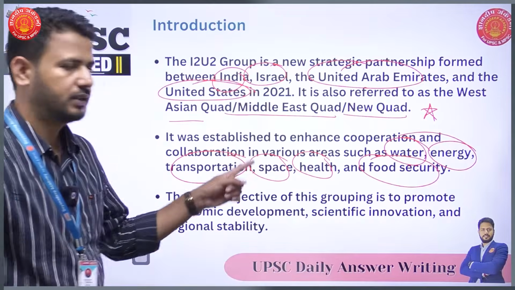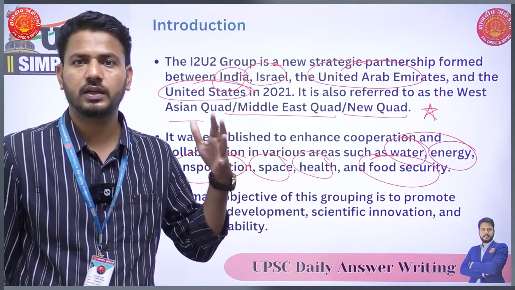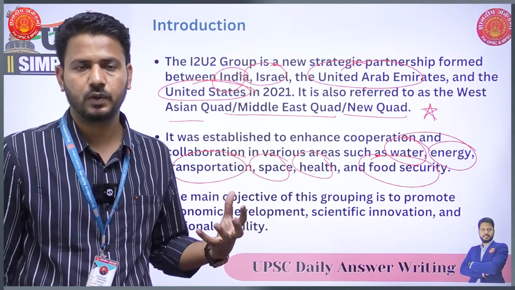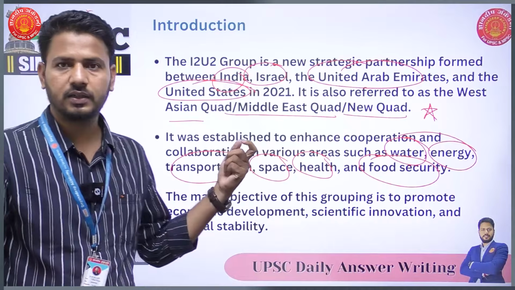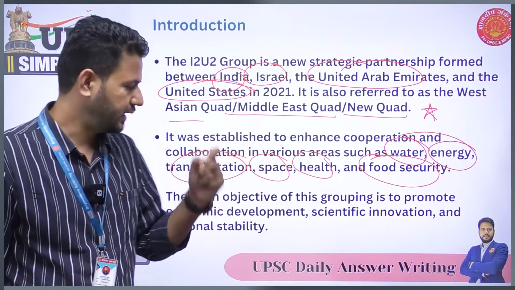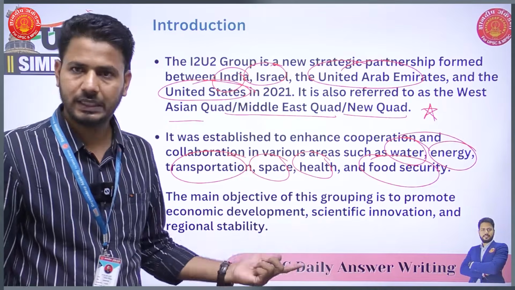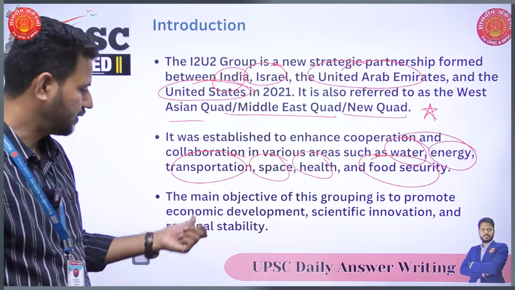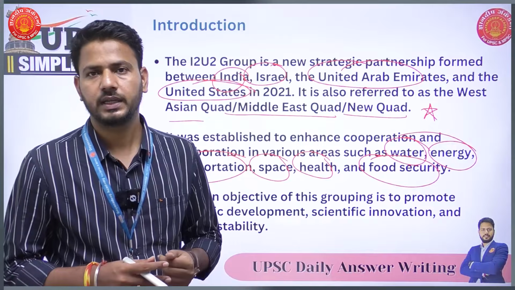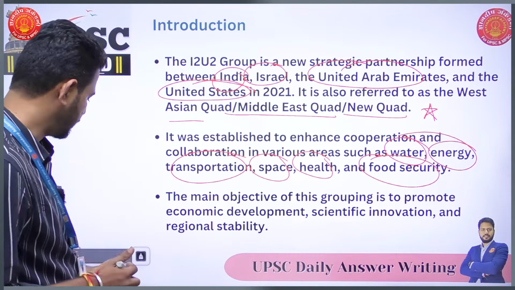Now you should remember one thing: this was not for defense or security purposes. Okay, though it is known as Quad, the objective was not security. The main objective of this grouping is to promote economic development, scientific innovation, and regional stability. Okay, so this is how you can introduce this question.